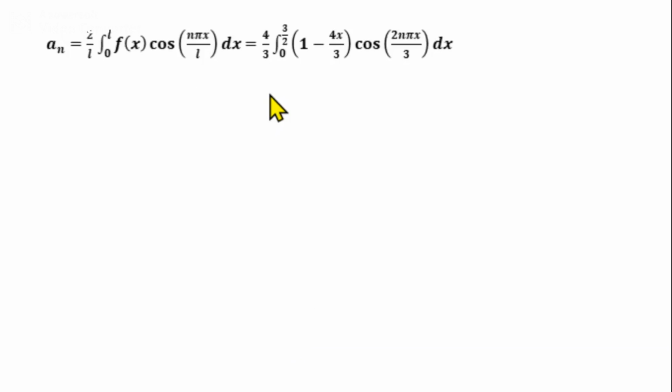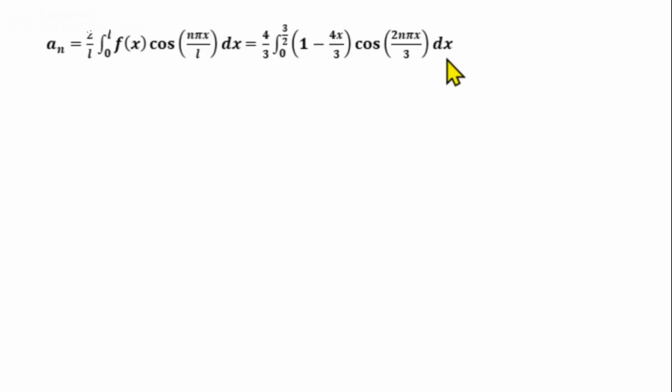Then we will find an. The formula for an is 2 by L integral from 0 to L f of x cos n pi x by L dx. Now substitute for L and f of x. L is 3 by 2, so it becomes 2 by 3 by 2, or 4 by 3, into integral from 0 to 3 by 2, and in the interval 0 to 3 by 2 we have f of x as 1 minus 4x by 3. So we get integral 0 to 3 by 2 of 1 minus 4x by 3 cos 2n pi x by 3 dx.